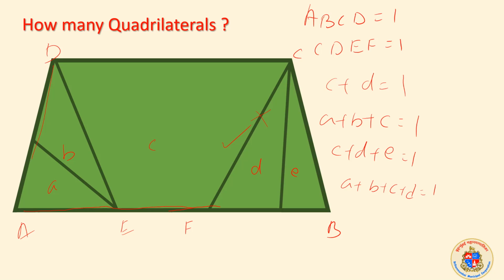The other one I have written earlier, C, D, E, F. C, D, E is a quadrilateral. So like that, C, D, E, F I have written earlier. This is F. So like that, if you simply add this, there are 6 quadrilaterals. These are our observation skill and concept clarity. So please do that accordingly.